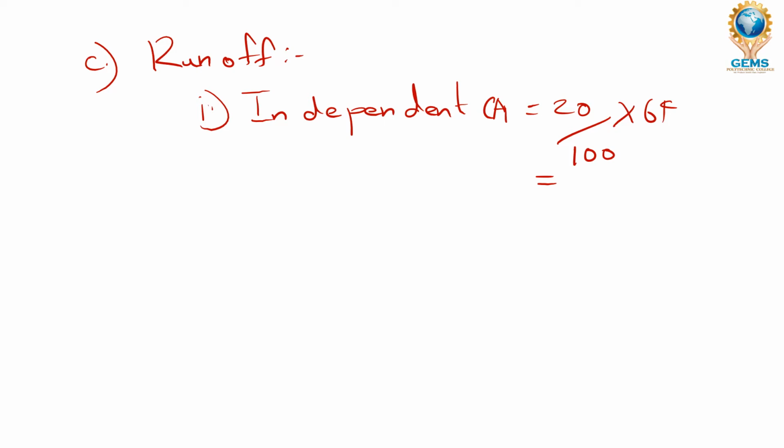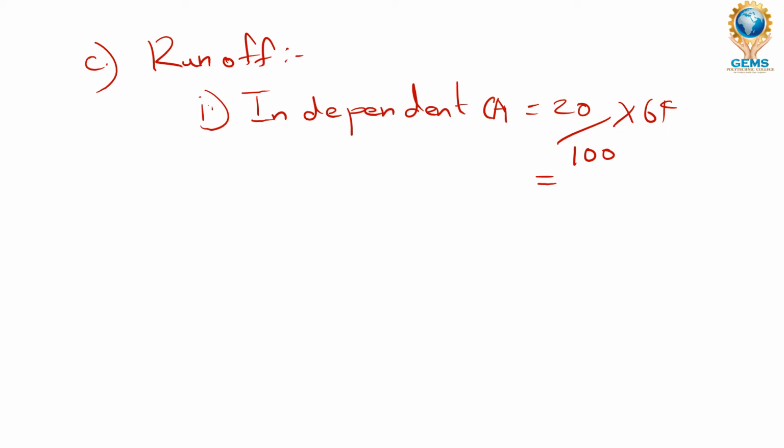So we are going to find the runoff for this independent CA through this rainfall. Through this bad year rainfall, how much runoff has happened to that intercepted catchment area is what we are going to find. I am repeating it: from the bad year, the amount of rainfall which we have received and which has gone through that independent catchment area as runoff is what we are going to calculate.